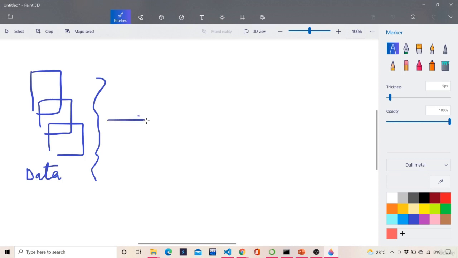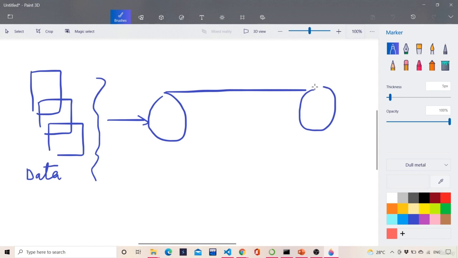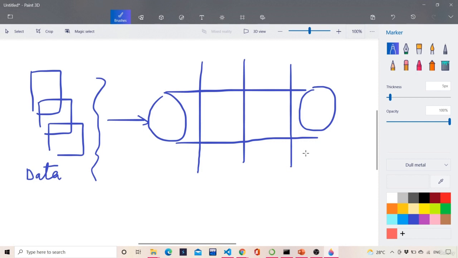And now this data, you will pass through a big pipeline. This pipeline is divided into several stages. The first stage is different, the second stage is different, the third stage is different, and so on. It is a tedious task, and that many steps are involved. In the first step, you will convert all the categorical variables to numeric variables. Okay, the first step is this conversion, categorical variables to numerical variables.